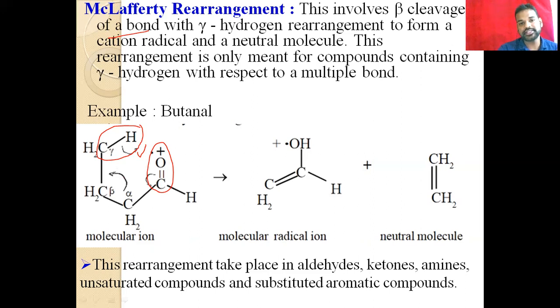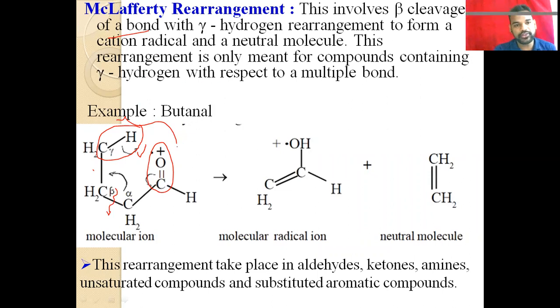So from this we can easily identify the position of three carbon atoms in a molecule. And one more thing: if they obey all these conditions, then it undergoes McLafferty rearrangement, and in the McLafferty rearrangement it involves alpha-beta or beta cleavage. So here the beta bond cleavage, in between the alpha and beta carbon, the breakage of a bond takes place. This is what we call the McLafferty rearrangement.